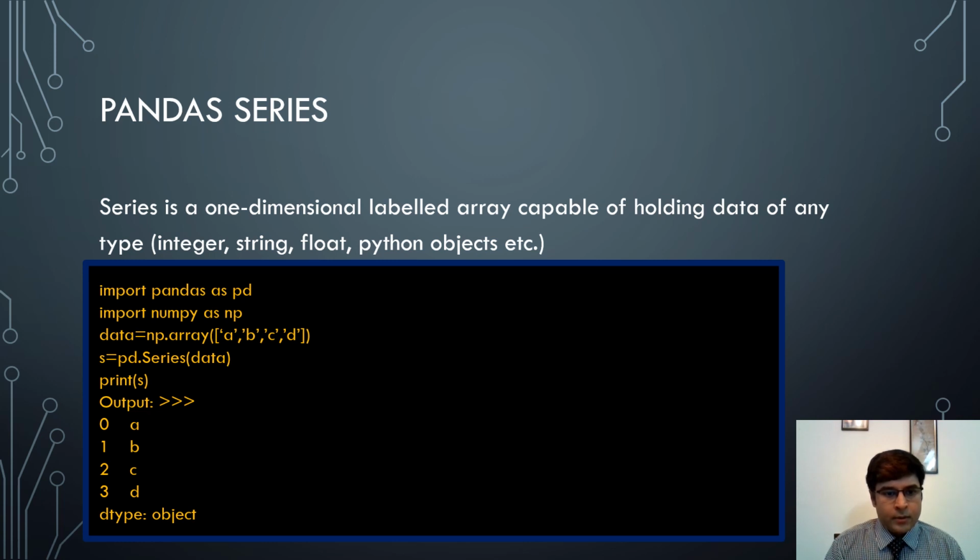and make a series out of that data variable with the help of the series function of the pandas module and assign it to s variable, and next we print s. So it will print the output as shown here. Here this is the label of the series and this is the data that is from the data variable.